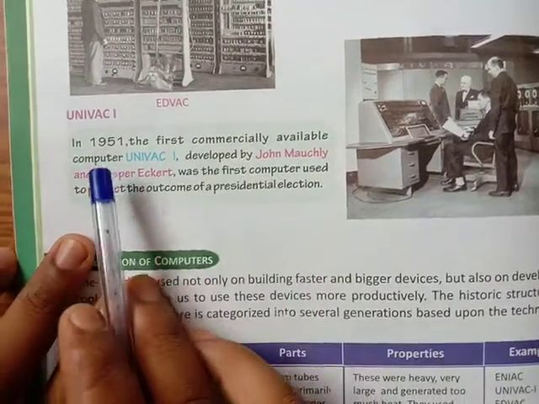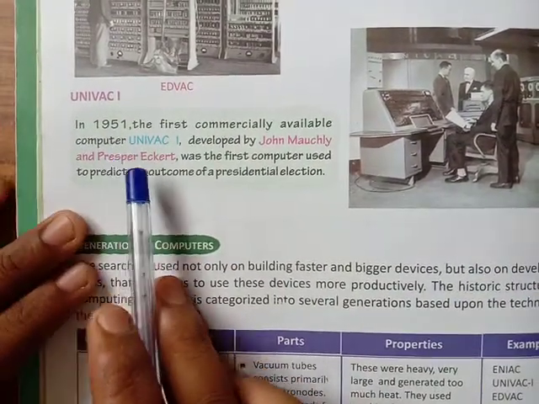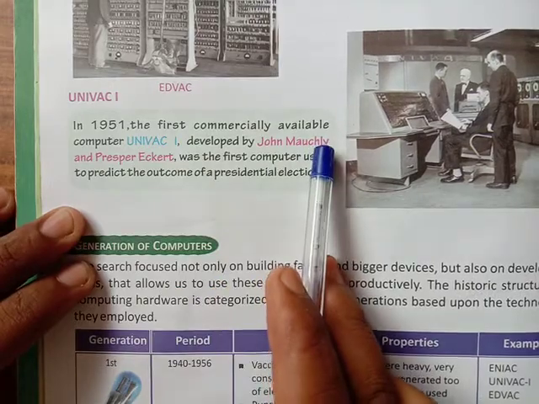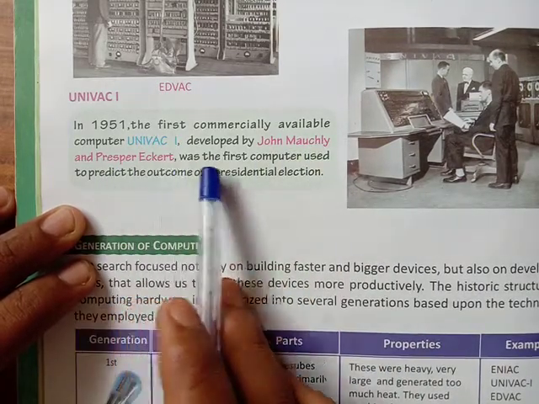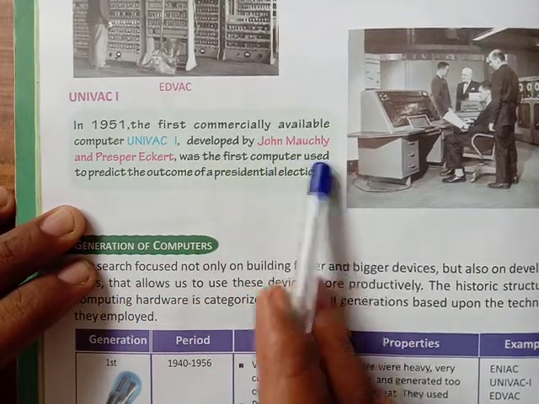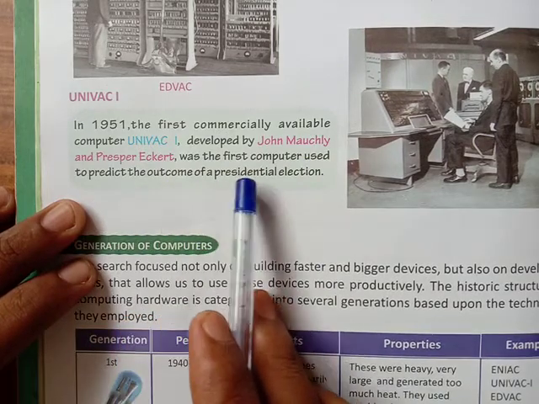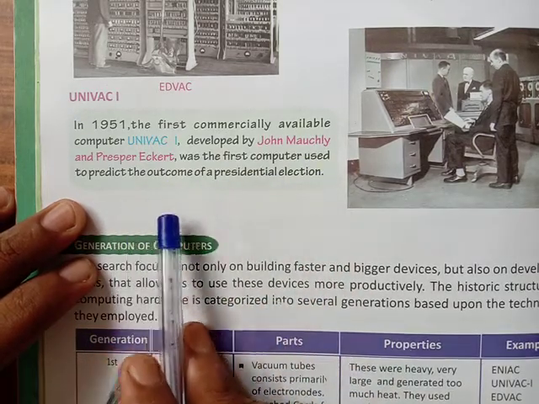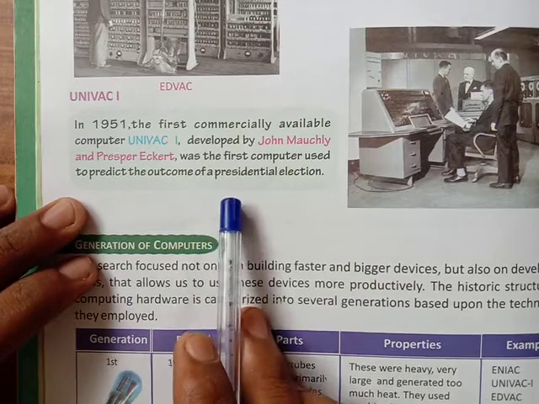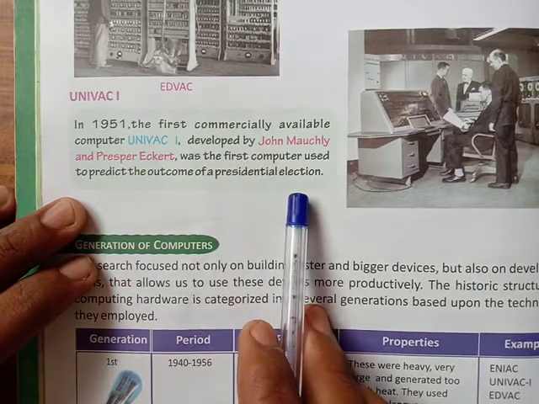In 1951, UNIVAC 1, the first commercially available computer, developed by John Mauchly and Presper Eckert, was the first computer used to predict the outcome of a presidential election.